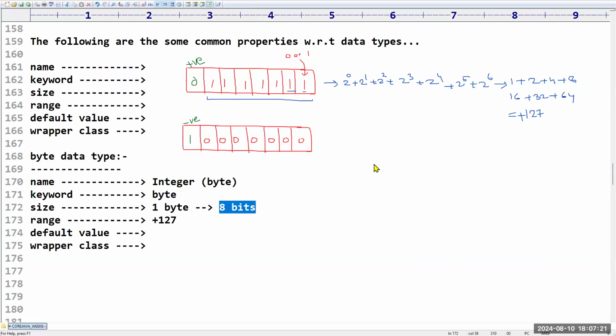Then, sir, what about negative values? How much negative value can you take? Sir, it is a very dangerous concept. In our regular class, we have bitwise operators, and there I will explain again, but as of now, just try to understand. If any binary number starts with 1, it is a negative number. You can't take it directly like this. You have to take the 2's complement of this number. What is the 2's complement formula? 1's complement plus 1. What is 1's complement? Every 0 will be converted into 1 and every 1 will be converted into 0. That is the formula. Sir, here all zeros are there, right?